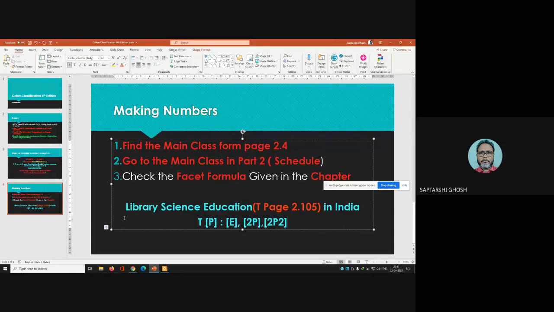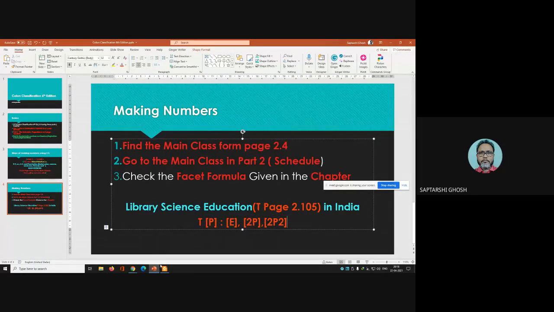So if you write library science education in India, or rather library science education using computer in India, then you get M. Here M is absent. Okay. I will tell you that one later, because I think a lot of things you didn't know. So now you see, this is what is known as the facet formula.